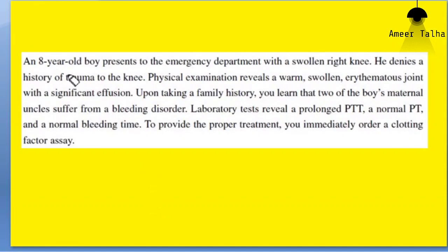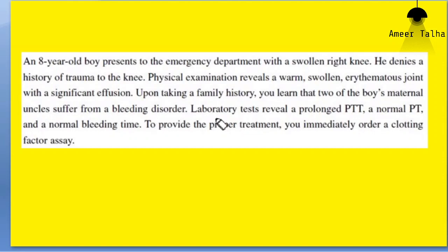So in this scenario, an 8-year-old boy presented with swollen right knee. The knee is warm, swelling is there, fluid accumulation is there, redness is there, and further inquiry revealed that the boy's maternal uncles suffer from a bleeding disorder. Now this is important.